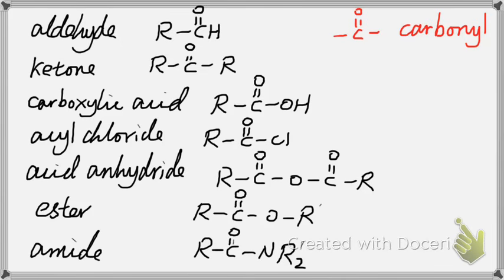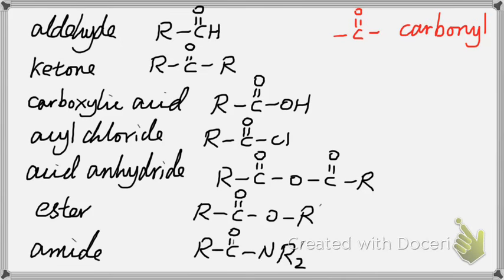Acyl chloride has a chloride directly attached to the carbonyl carbon. Acid anhydride. Anhydride is a compound formed by 2 carboxylic acids with the loss of 1 water molecule. So we have a carbonyl connected to an oxygen, which connects to the other carbonyl group.